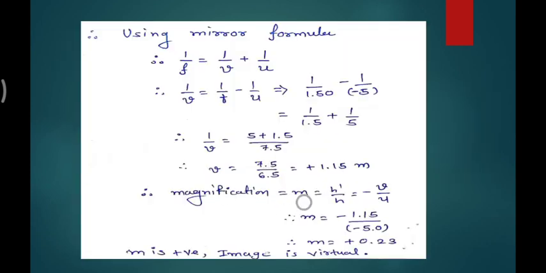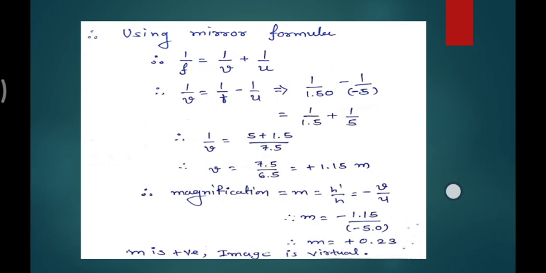Okay, now magnification is equal to h prime upon h. Also we know it is minus v by u. For calculating the mirror's magnification, minus v by u is a fundamental formula. What is v for you? Plus 1.15. What is u? Minus 5. Minus minus cancel, so a positive number will come, 0.23. If v and u were the same number, say 2 centimeter and 2 centimeter, they would cancel out to 1, so the magnification is 1, both sides are same, so it is not magnifying.